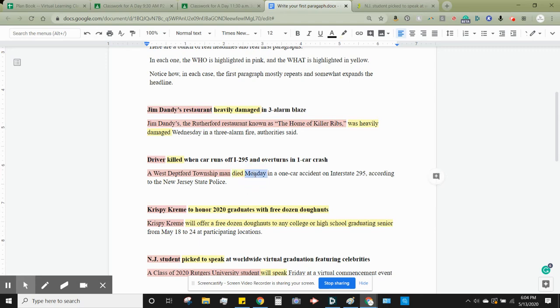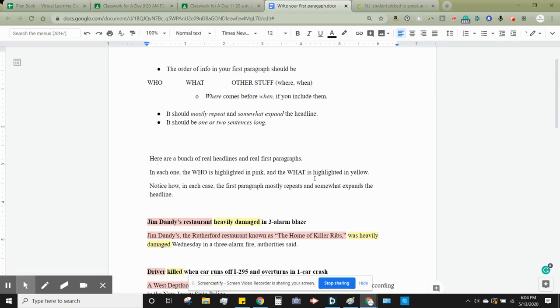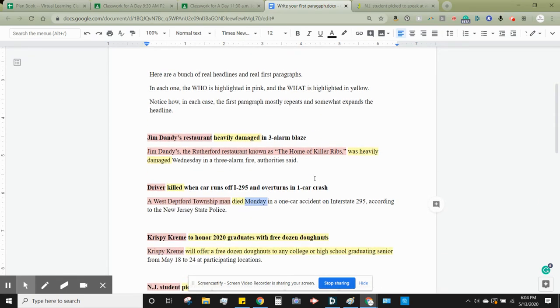And then we get the when. Do you remember I said the where usually comes before the when? In both the cases we saw right now, that's happening. So in the first one, Rutherford is the where, Wednesday is the when. Here, we already got the where, I-295 in the headline, and the when is here, Monday.